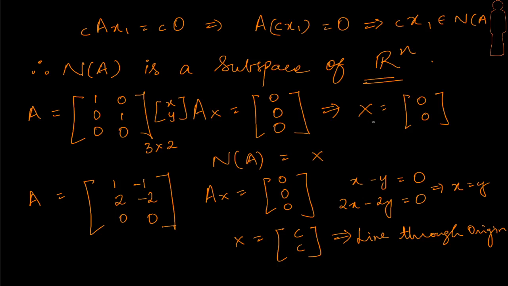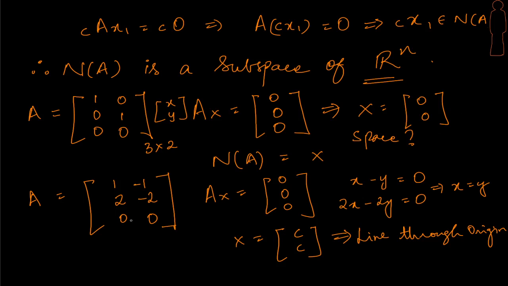So the question is, if x equal to 0 0, is this a space? In fact, in this case, is it a subspace? Yes, right? We understood earlier that having the 0 vector alone is the smallest subspace that we can ever have, and therefore here is the first example that tells us the null space can be just a single vector, and yes, it's a subspace of Rn. In this case, it's a subspace of R2. Okay, let's move to the next example.